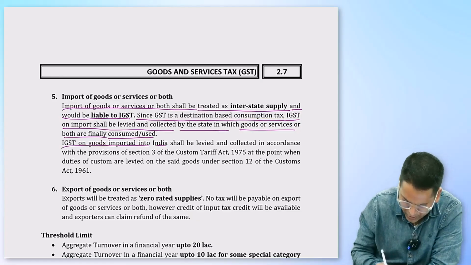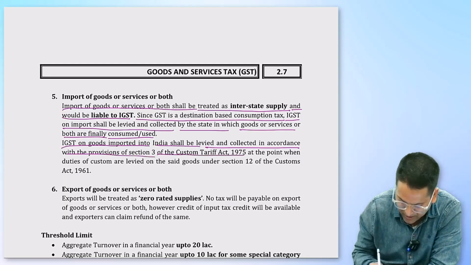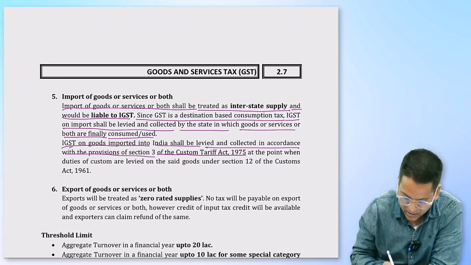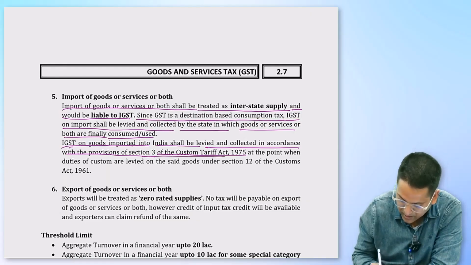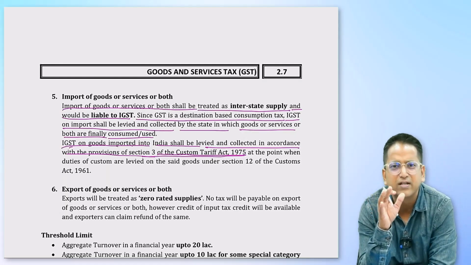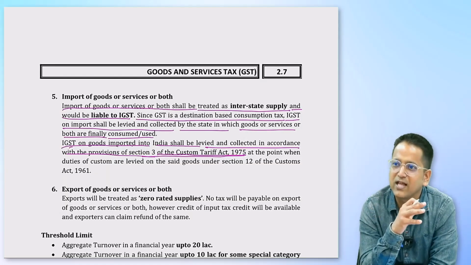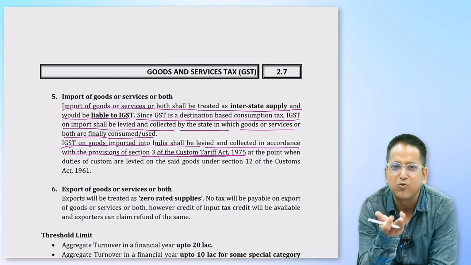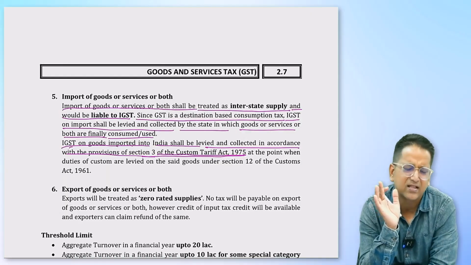IGST on goods imported into India shall be levied and collected in accordance with the provisions of Section 3 of the Customs Tariff Act 1975. This is what I am trying to explain to you, that this IGST, which will be levied on goods, will be according to the Customs Tariff Act. Now what is the Customs Tariff Act? The Customs Act states the law, and the Tariff Act is another law that states the rates. It's stated in the Customs Act when duty will be levied, how it will be levied, when this will be called an import. It tells about all these things.